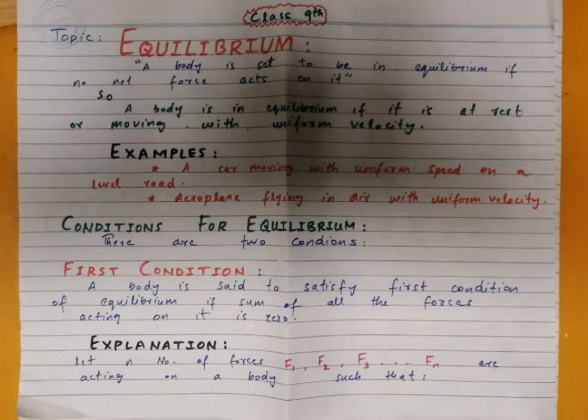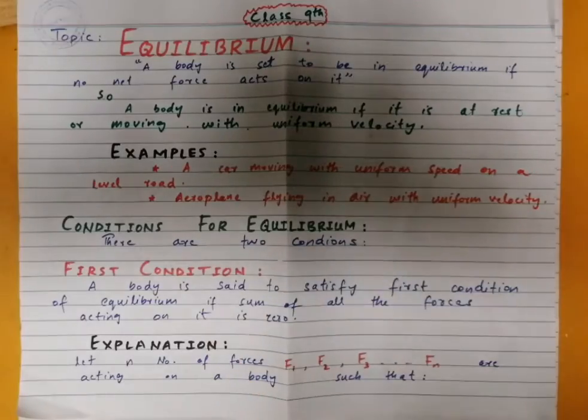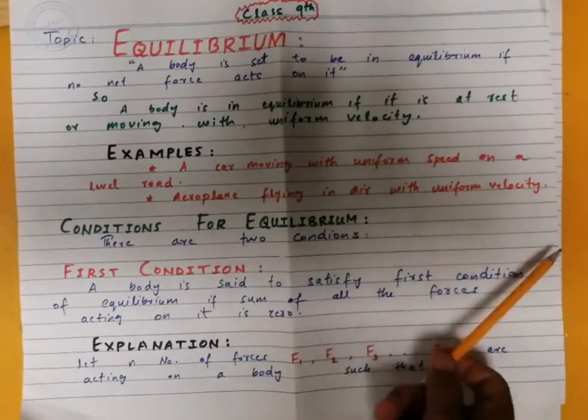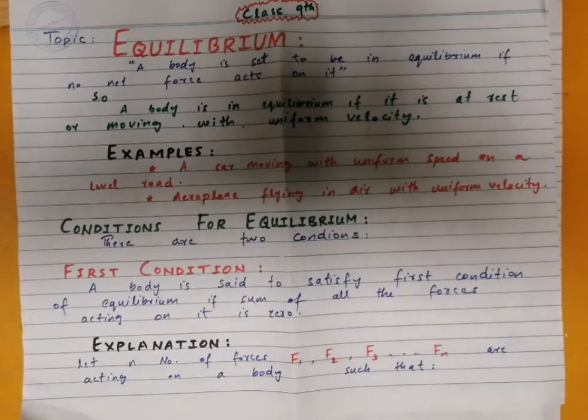For example, a book lying on a table is at rest and the sum of all the forces acting on the book is equal to zero. Similarly, a car moving with uniform velocity is also in equilibrium. An aeroplane flying in air with uniform velocity is also in equilibrium, because the aeroplane and the car are moving with uniform velocity. So we can say that the sum of all the forces acting on these objects is equal to zero.